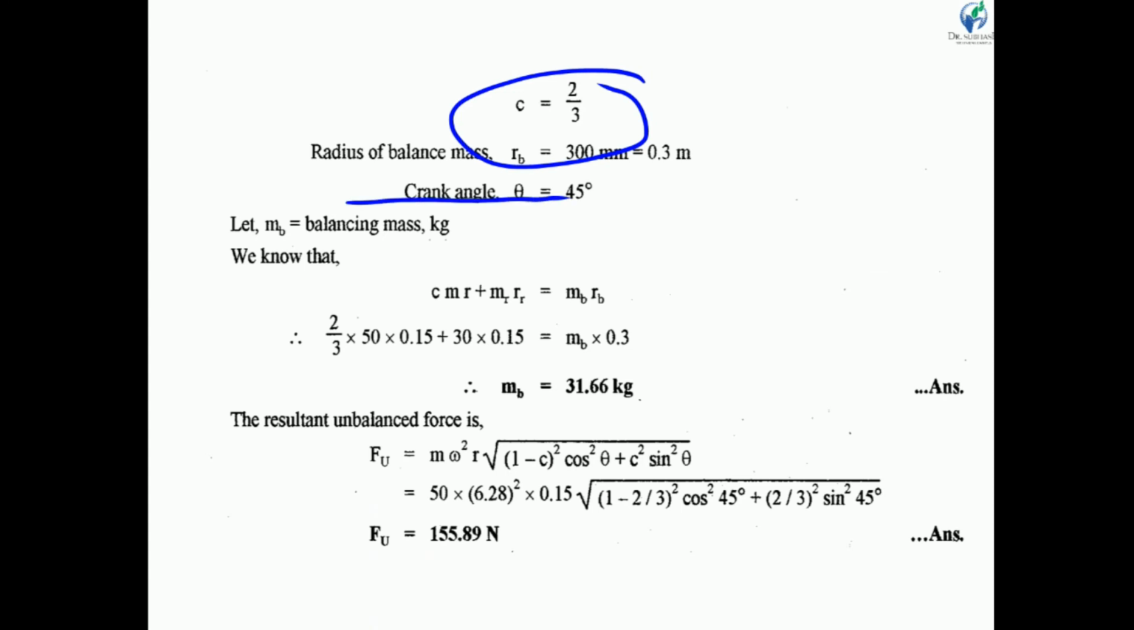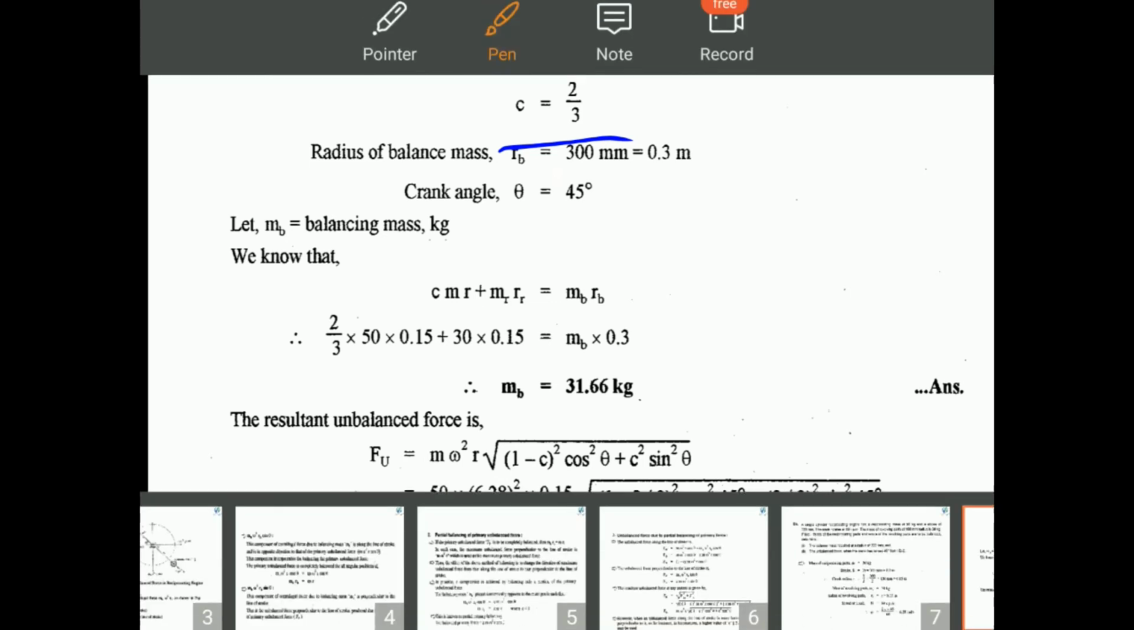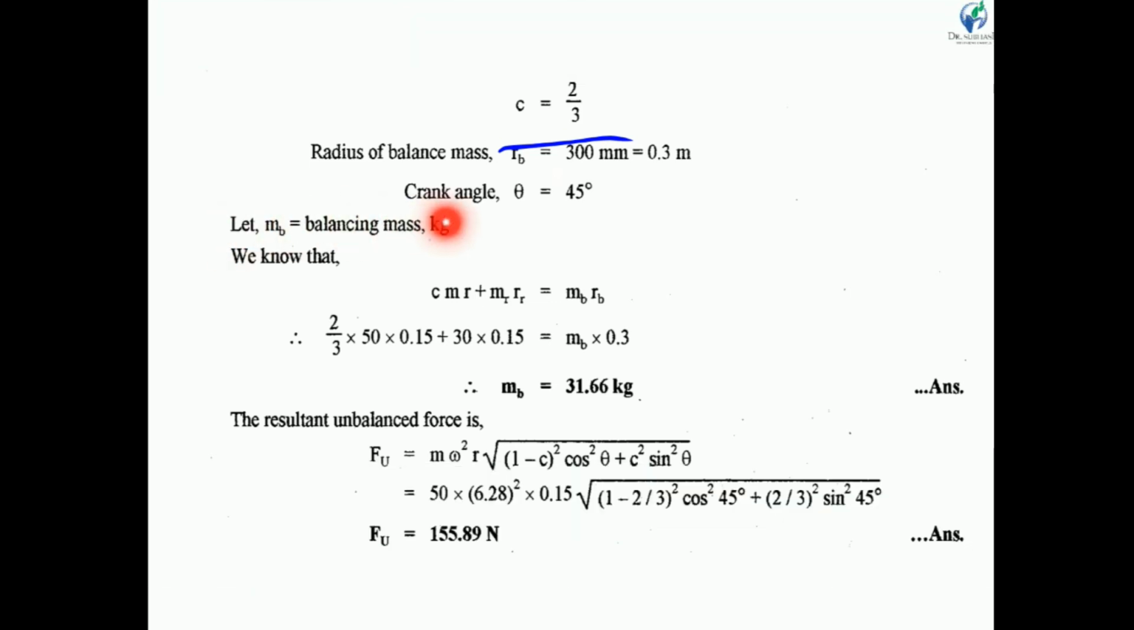The radius of balancing mass is 300 mm, so 0.3 meter, and the crank angle is given 45 degree with inner dead center. So let us consider MB is the balancing mass in kg. Now we know that, here we have to balance.